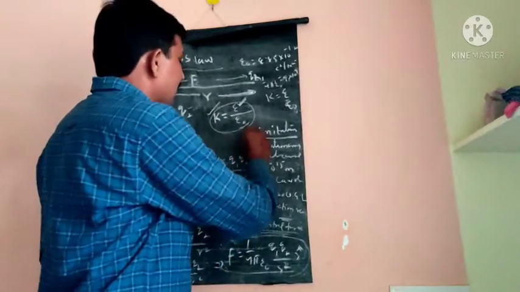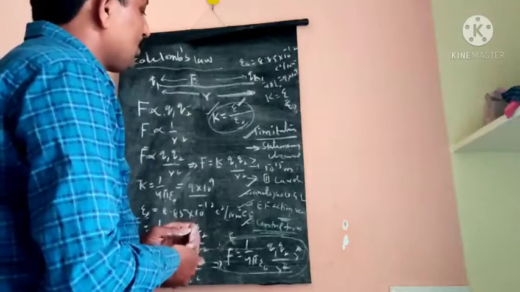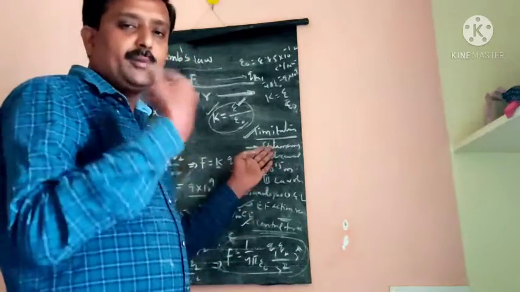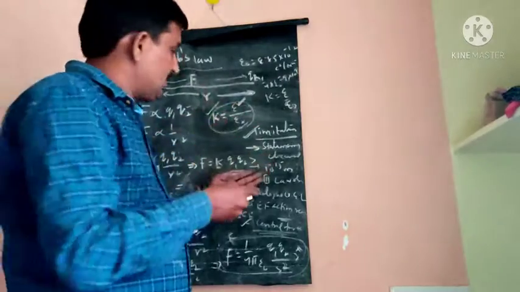Okay. So what are the limitations of Coulomb's law? Coulomb's law is applicable only for stationary charges. That means the charge is at rest. And Coulomb's law